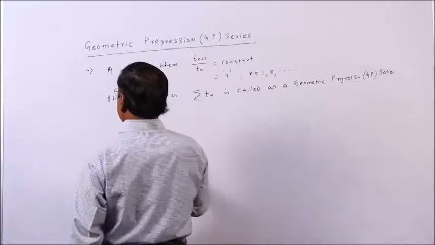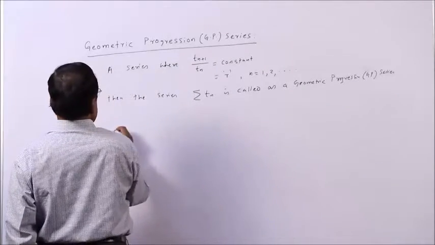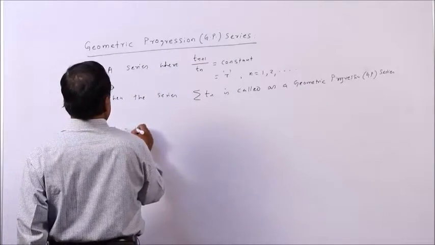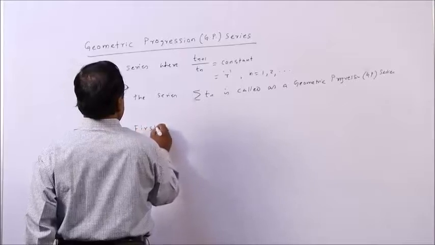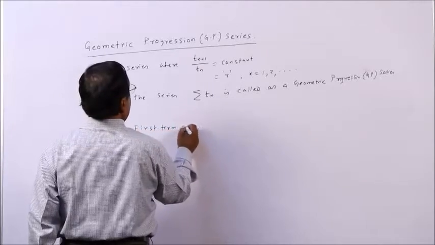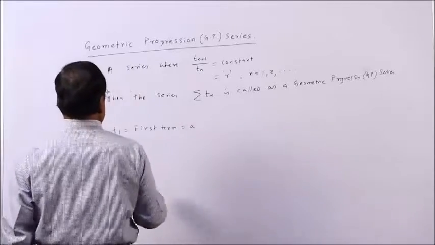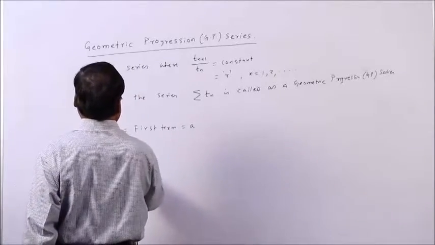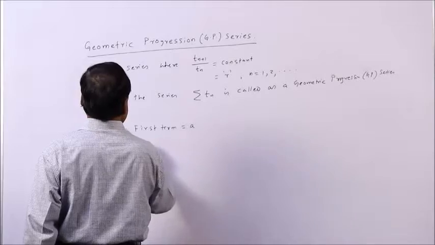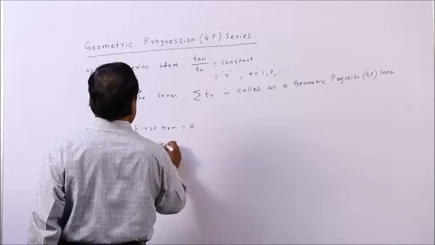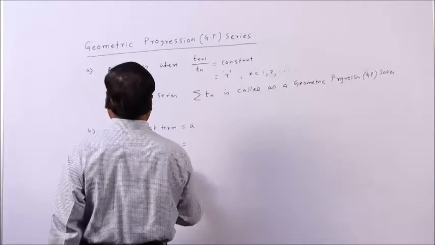All right. Here T1 is the first term, we denote this as A, and Tn is the nth term that is to be found.